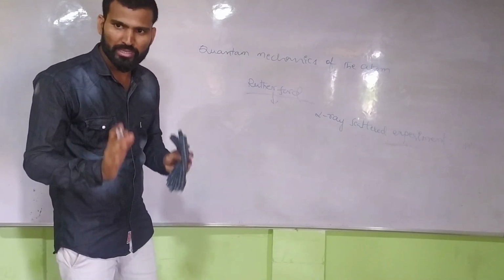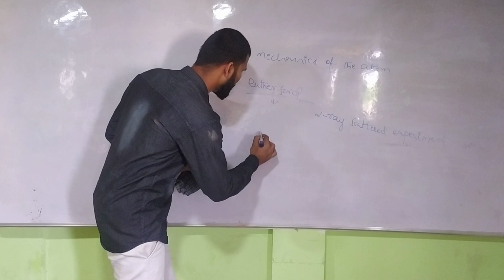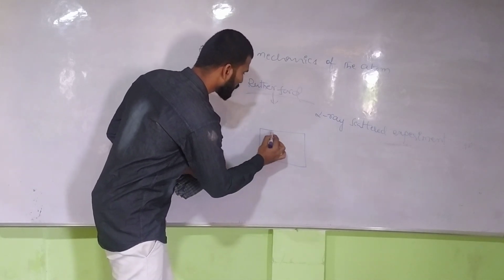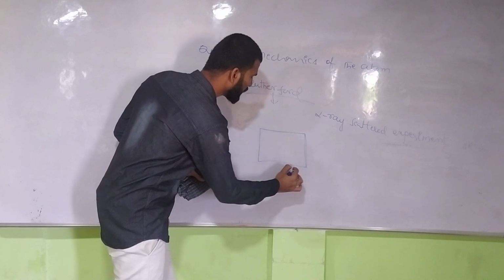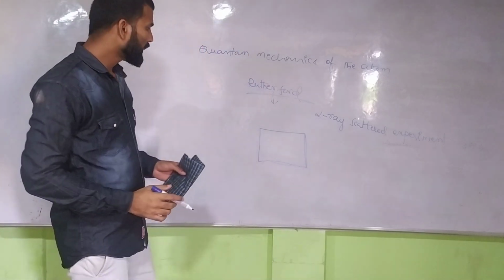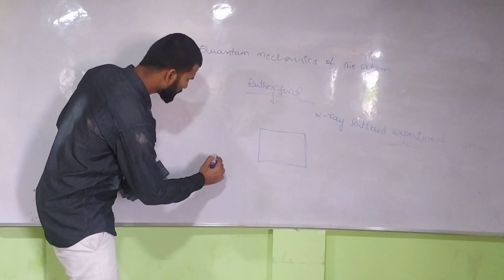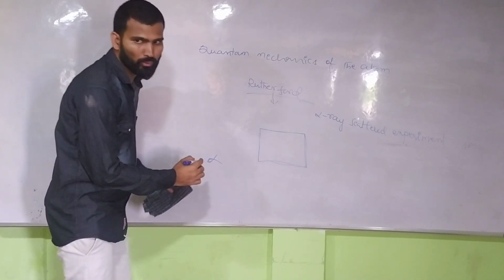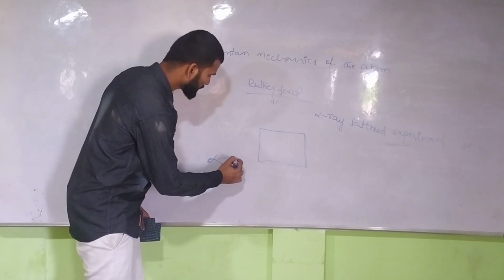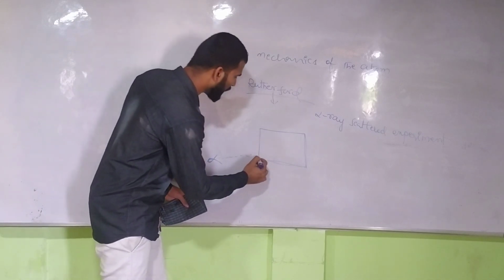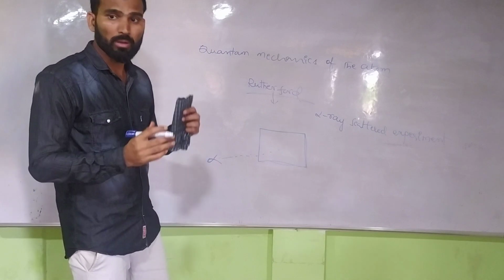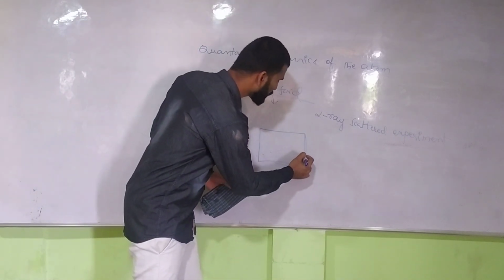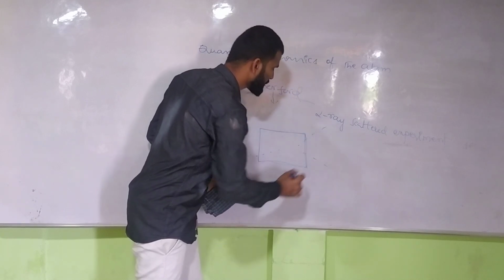In this experiment, he set up an experiment with a gold foil, and he supplied alpha rays to it. When he supplied the alpha rays to the gold foil, some of the alpha rays were deflected into different directions.